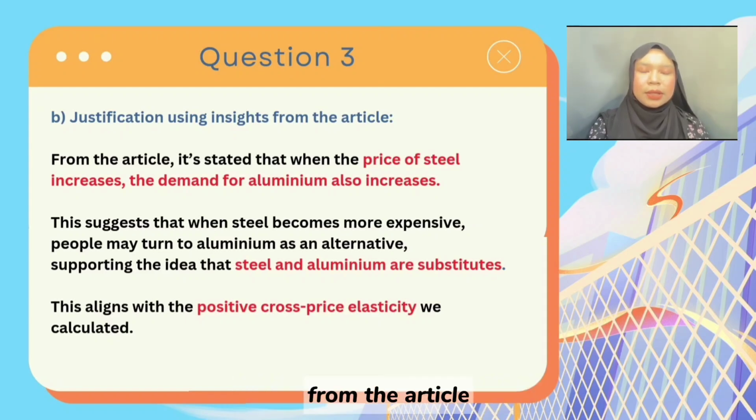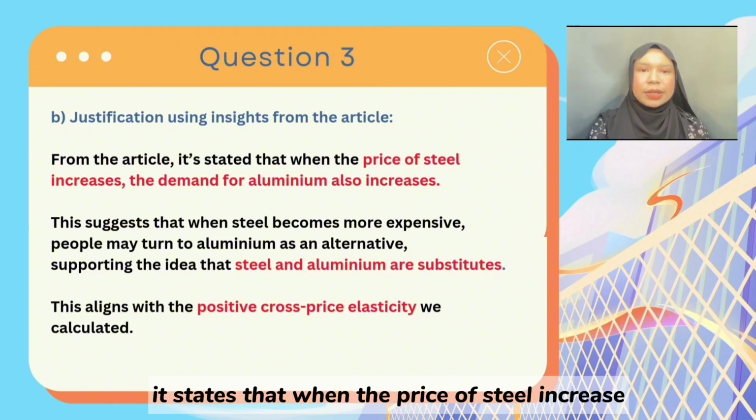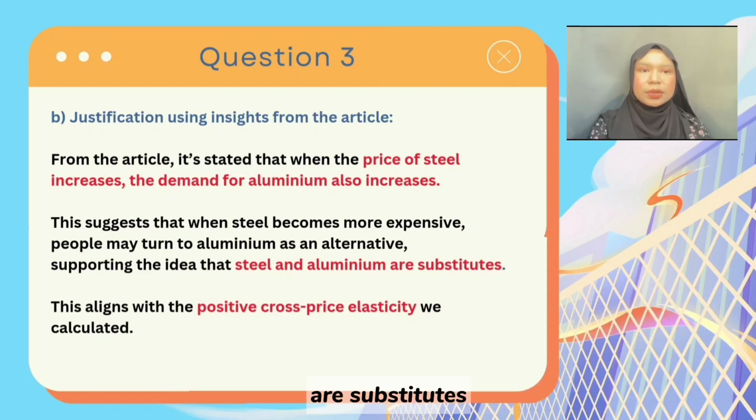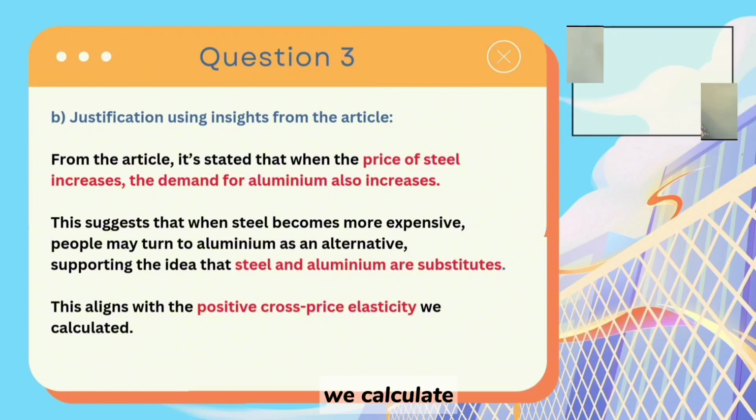From the article, it states that when the price of steel increases, the demand for aluminium also increases. This suggests that when steel becomes more expensive, people may turn to aluminium as an alternative, supporting the idea that steel and aluminium are substitutes. This aligns with the positive cross price elasticity we calculated.